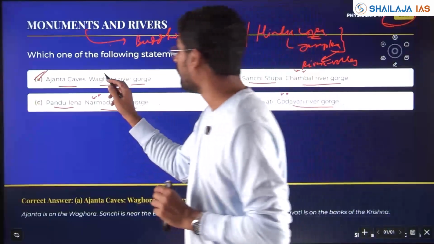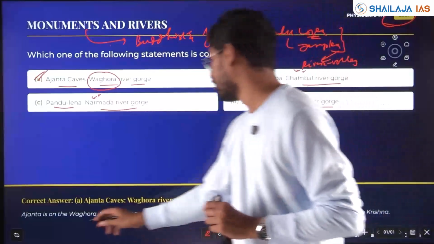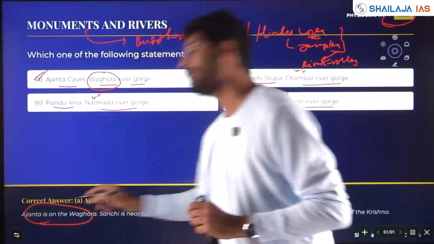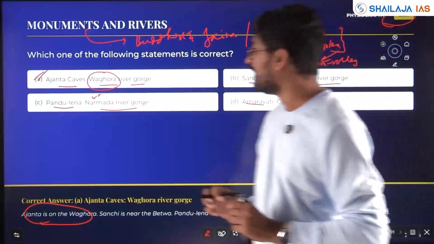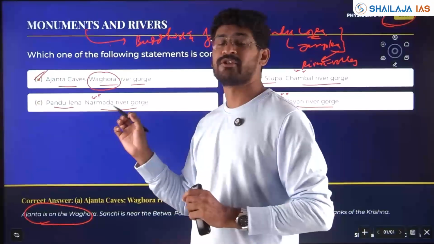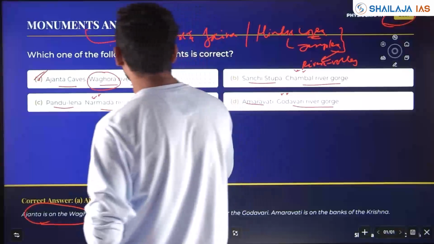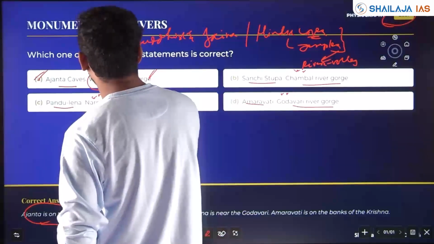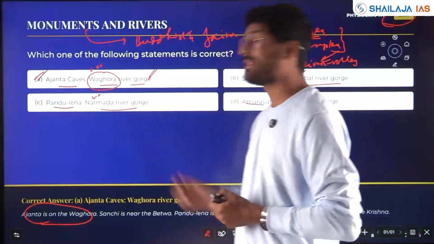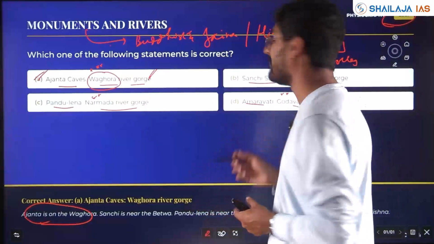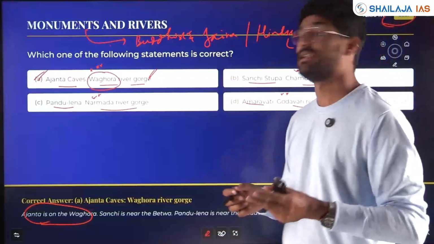But if you see Wagora river, have you heard of it? No, you have not heard of it. And if the examiner is giving one of the tributary rivers which you have not read, that means the probability of it being the answer is more. It's all about probability, maths. This Narmada river can easily be swapped. Chambal river you will remember and it can easily be swapped. It's in the news. Godavari river you can easily swap.